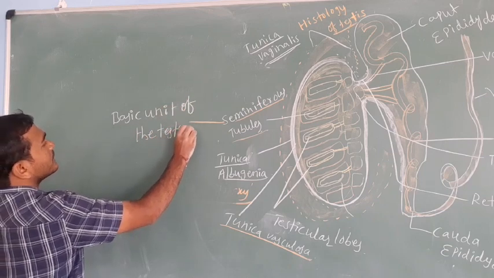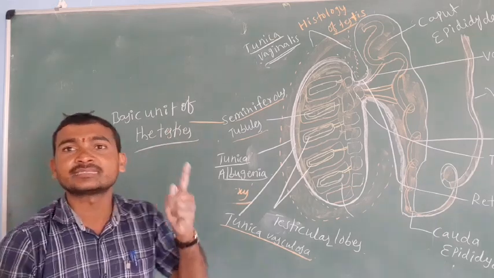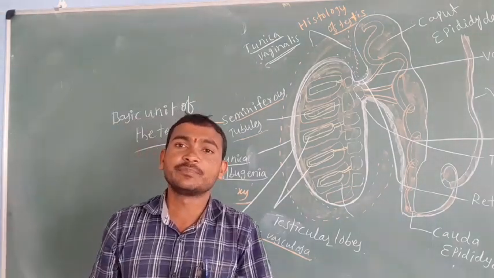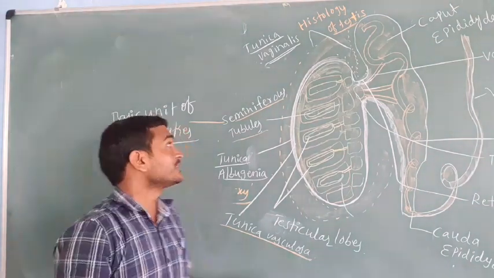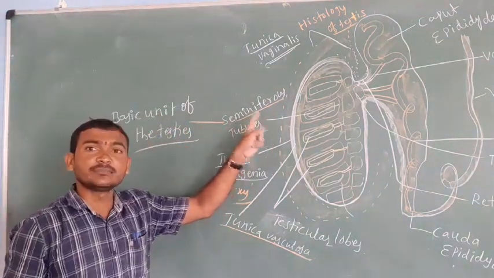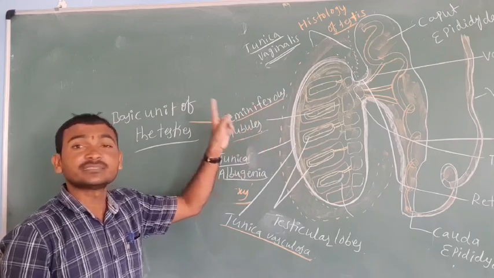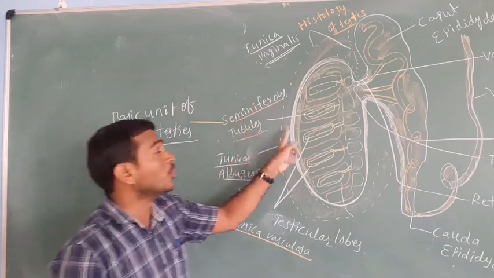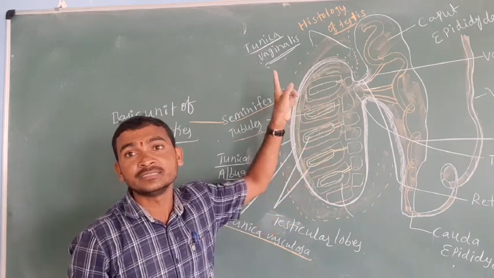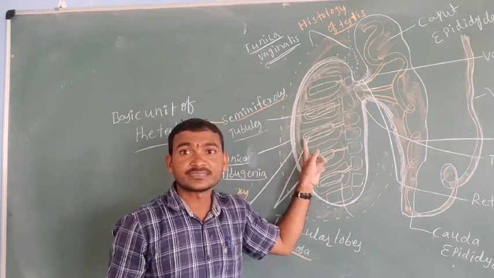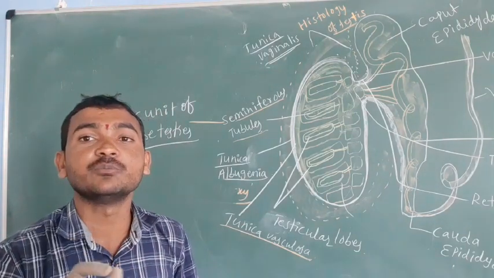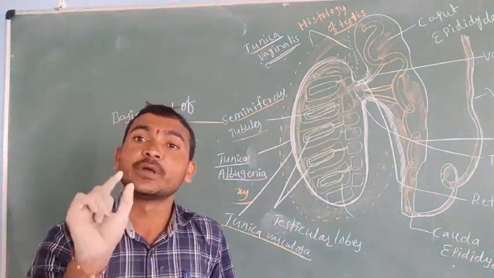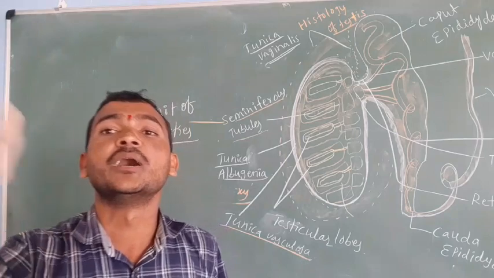For example, the basic unit of the body is the cell, and the basic unit of the lungs is the alveoli. Similarly, the basic unit of the testes is the seminiferous tubules. What is their work? They help in the production of sperms.